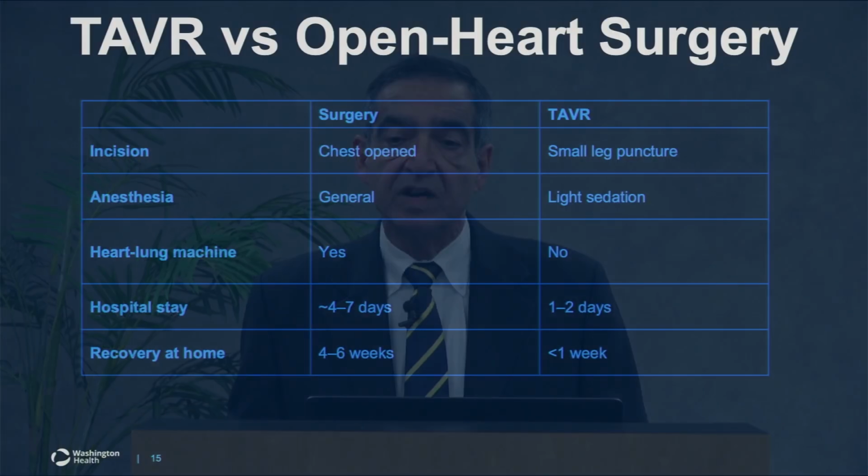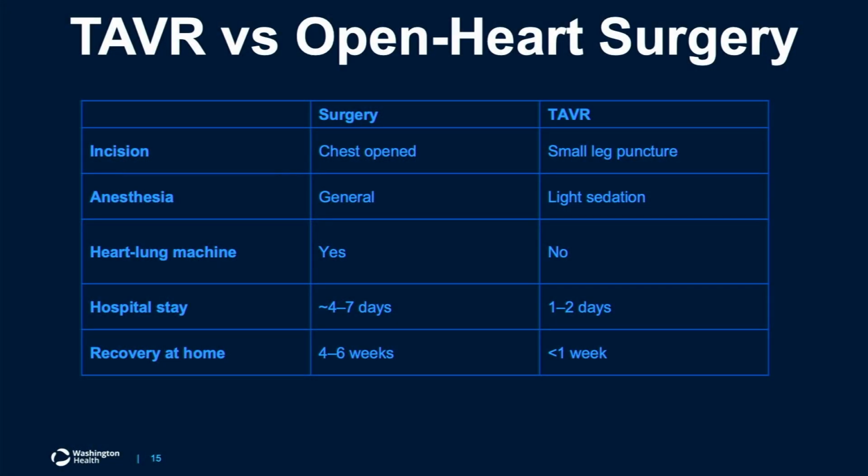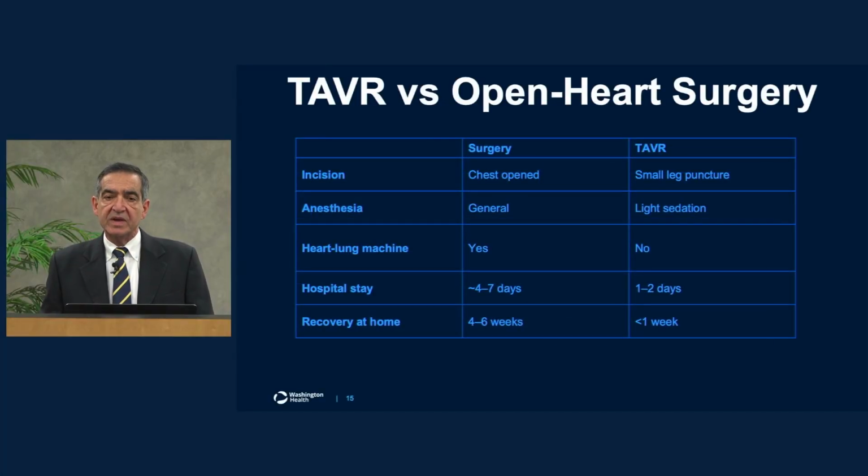So now a quick comparison between surgical aortic valve replacement, or SAVR, and transcatheter aortic valve replacement. Surgical aortic valve replacement usually requires an incision in the chest. Sometimes we can make those incisions very small, not particularly invasive. However, the transcatheter aortic valve usually is done through a small puncture in the arteries in the leg, which is still smaller than a small incision on the chest. Anesthesia for a surgical aortic valve is general. The patient has to be completely asleep and placed on a heart-lung machine. But for a transcatheter aortic valve, they're usually under light sedation. They don't require general anesthesia.